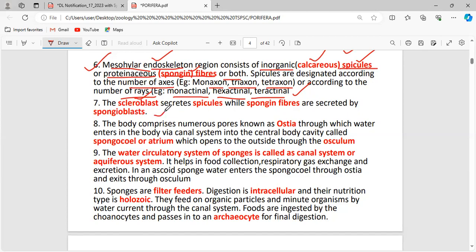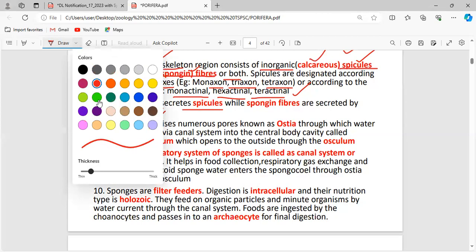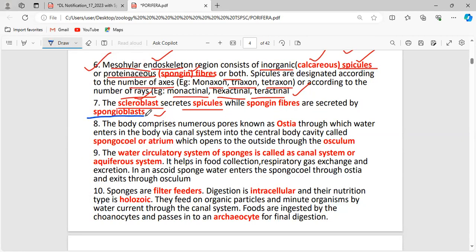See, this will be the important questionable area. The scleroblasts secrete the spicules, while the spongin fibers are secreted by the spongioblast. This scleroblast secretes the spicules. This spongioblast secretes the spongin fibers. You have to remember this.